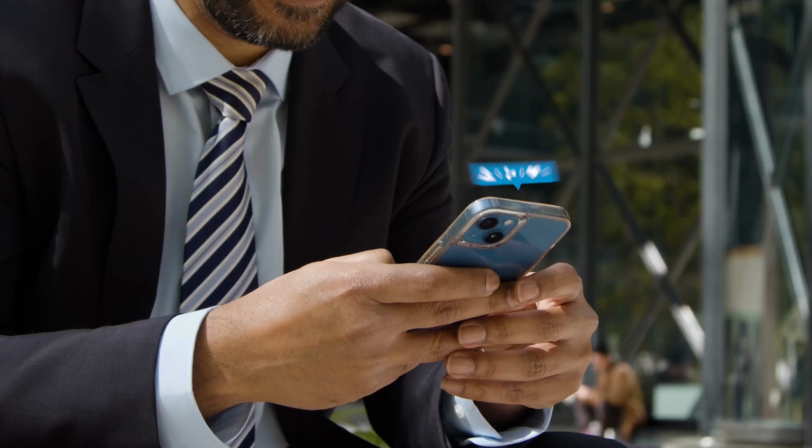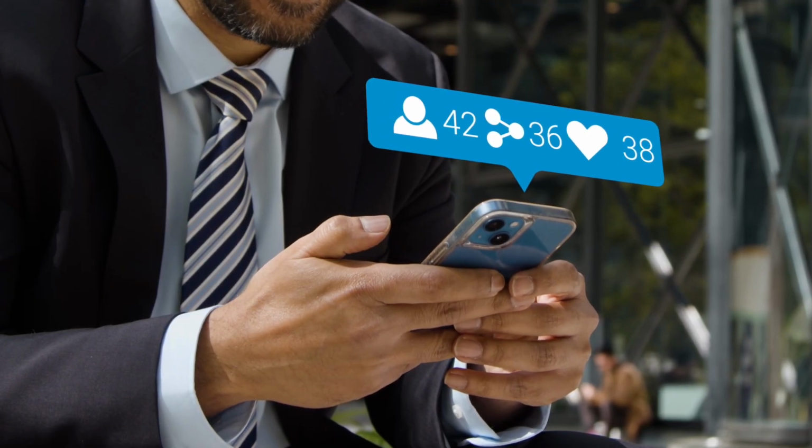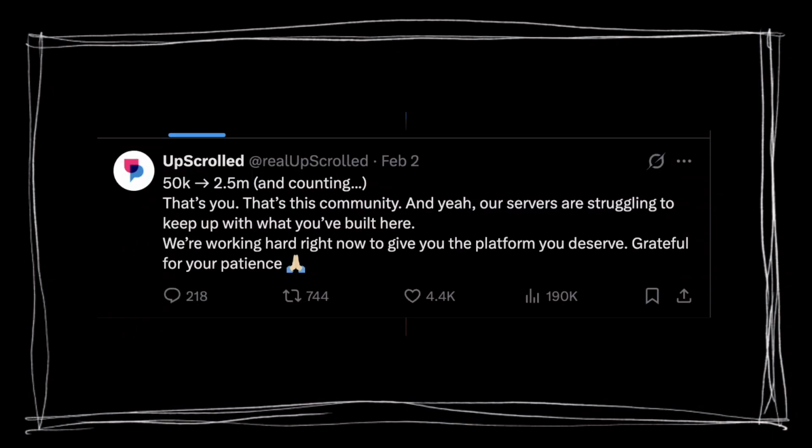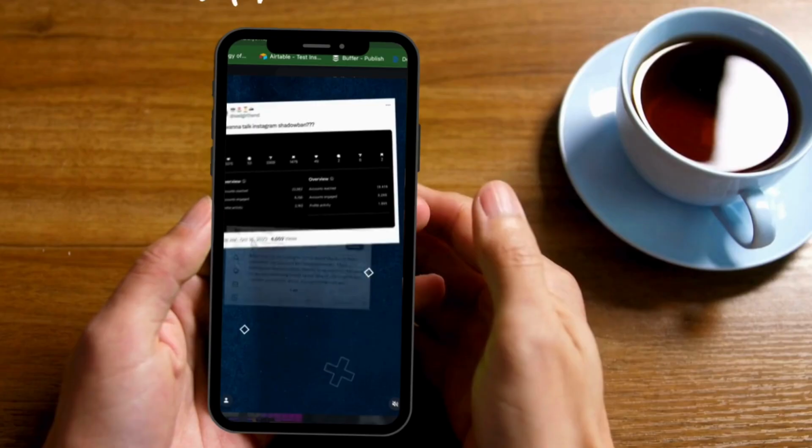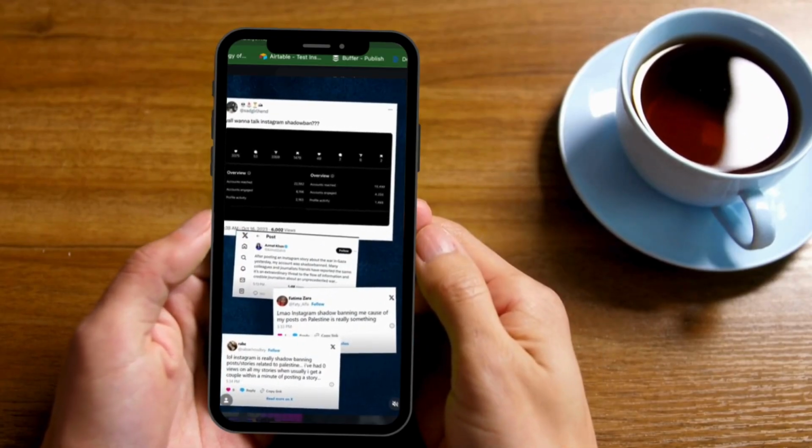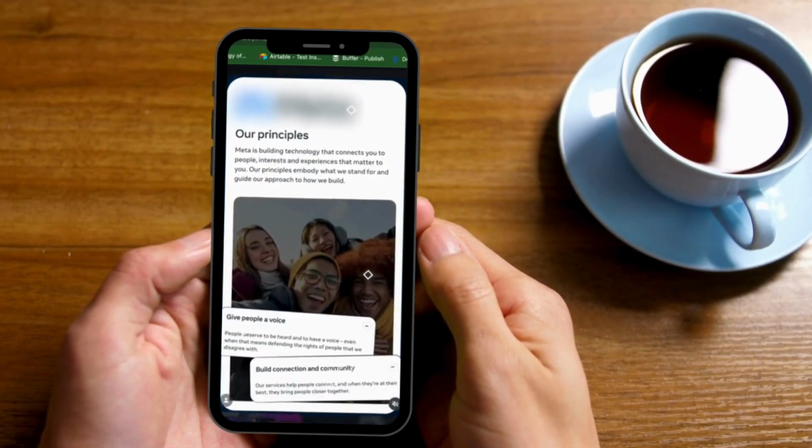Alright, so today we're looking at UpScrolled, and honestly the timing of this one is perfect because they've just had an insane week. This is a brand new social media app that's blowing up right now. Just this past week they hit #1 on the App Store and also reached 2.5 million users. This is all happening as more people are disconnecting from platforms like TikTok and Instagram.